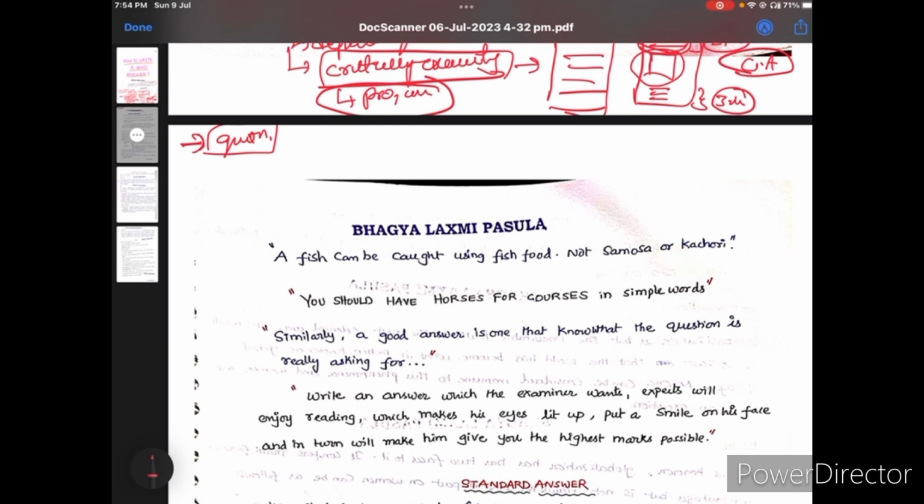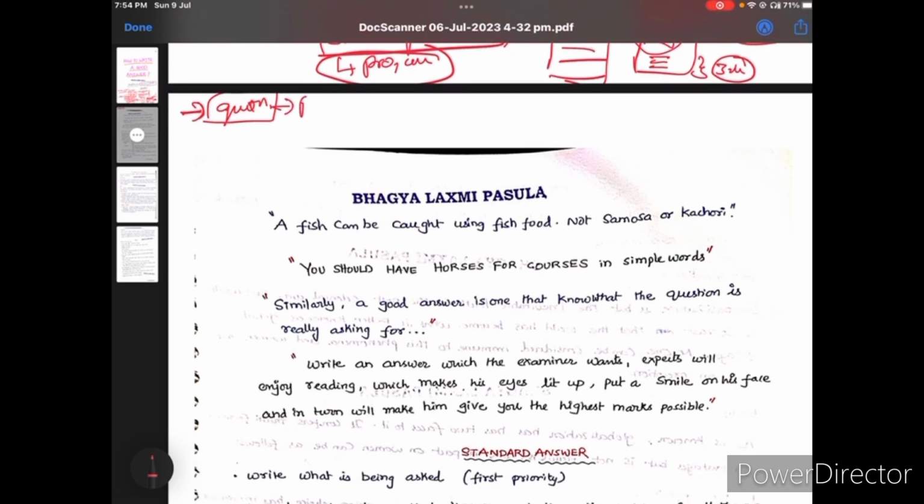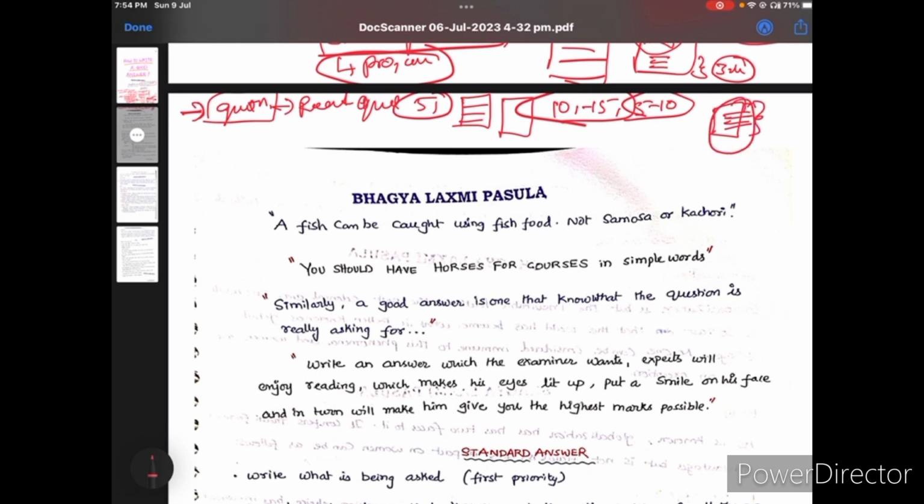And whenever you are going to write the exam, first read the question very carefully. Read the questions carefully, at least 5 minutes. You should read all the questions, and after that, make a framework. Framework means first select the questions. How many questions do you know? For example, if you know 10 to 15 questions, or 5 to 10 questions, don't worry about this. Just first of all make a framework for them. Decide which points you want to write on that topic. Make the frame points, and after that start the answers.